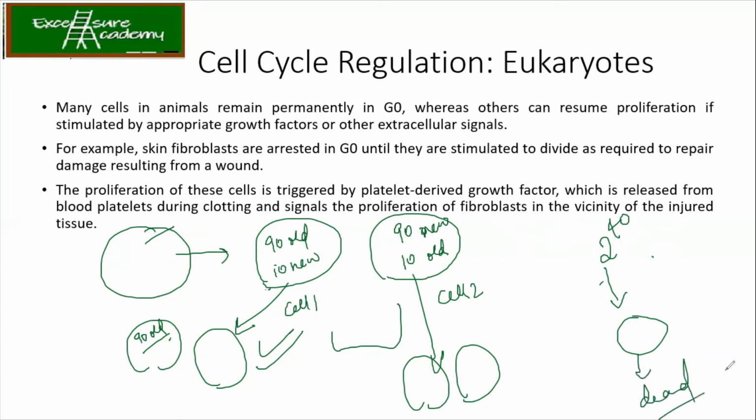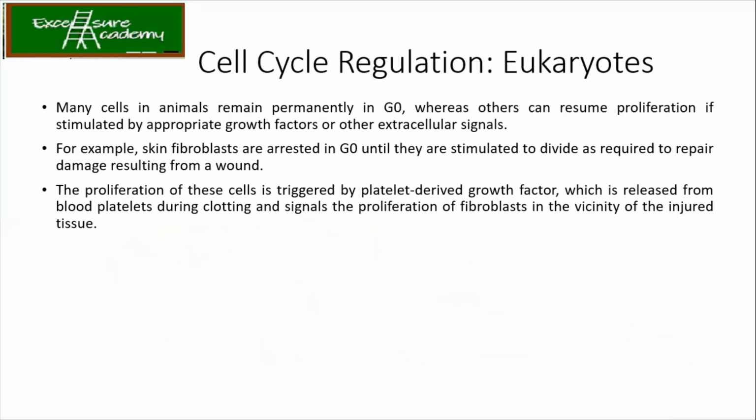So this is how the cells will start losing. So eventually एक time आएगा जहाँ पे जो last cell होगा, even that will have 90% of the old components. Eventually it will also die. And that's how, over a period of time, we don't have new fibroblast growth. It's just that जो पहले से present है, they all are doing their function. And eventually when we grow, बहुत सारे factors होते हैं for aging in a human. So did you get it? And this is true for all kinds of cells. Clear? Yes, ma'am.